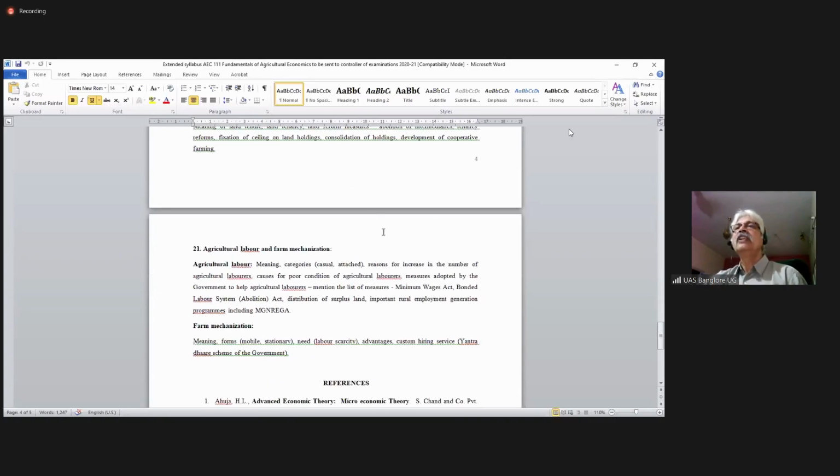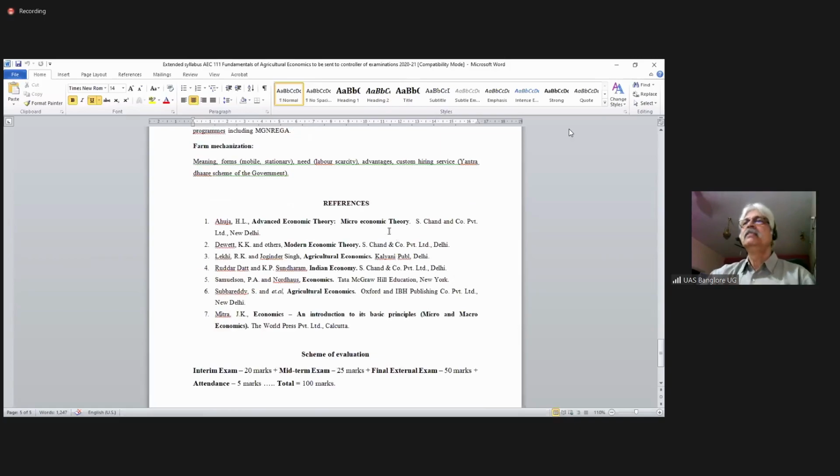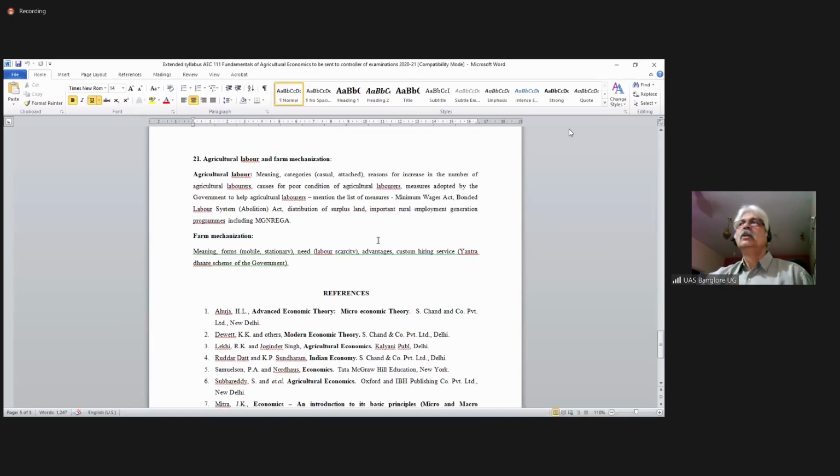Then agricultural labor, different types of labor, problems faced by laborers, and all the government schemes to help the laborers. Farm mechanization, its meaning, advantages, and the Yantradhara scheme, the custom hiring service. I hope I have covered everything, and these are the references.